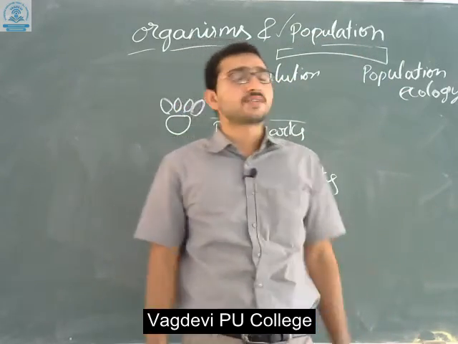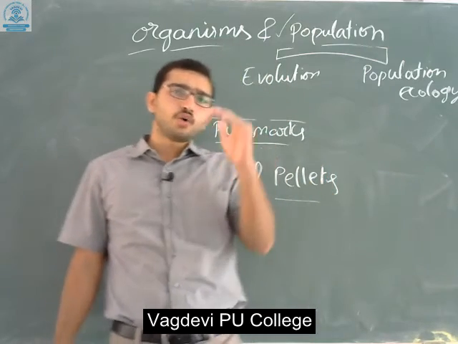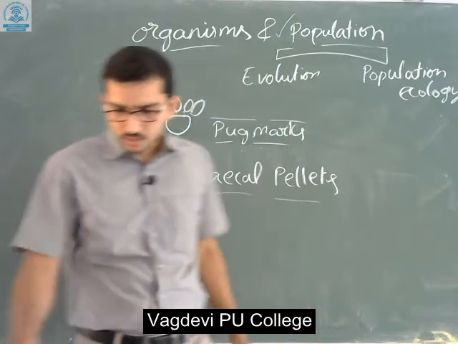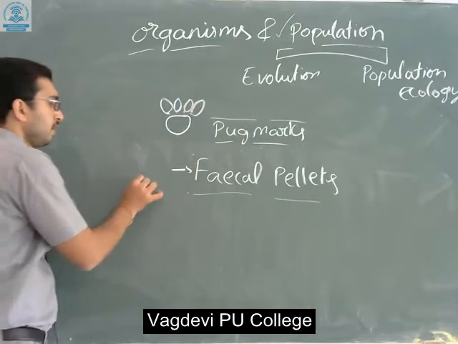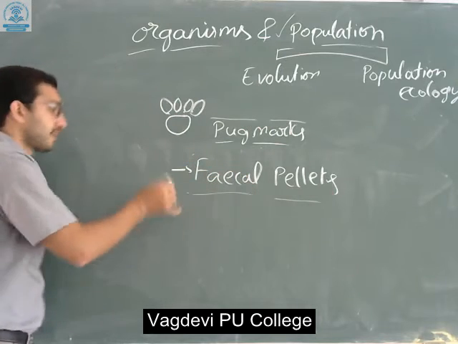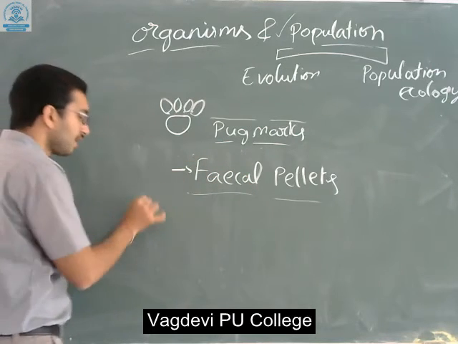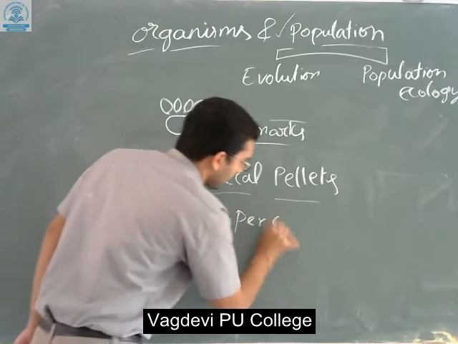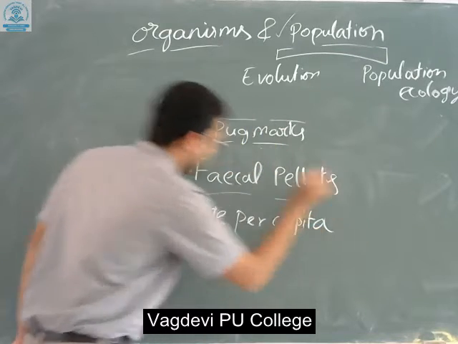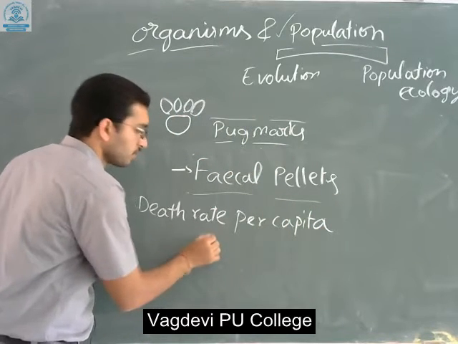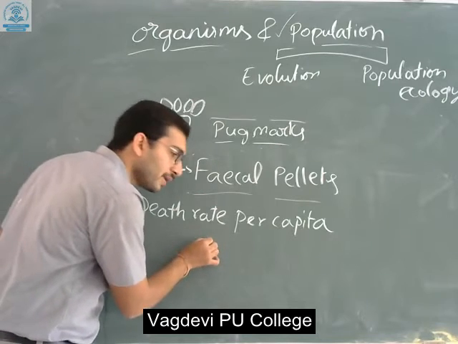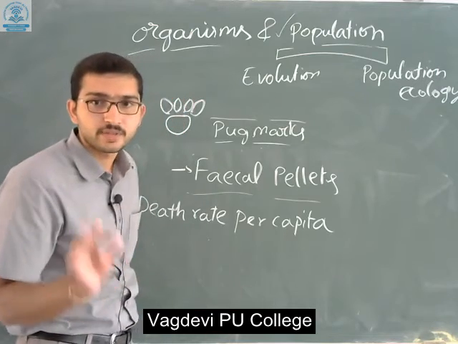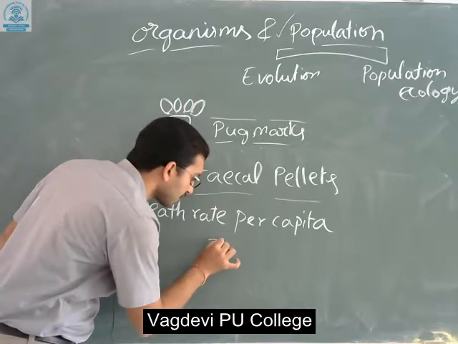After this, if you want to count the death rate per capita, we can count the birth as well as the death rate of tigers. To count the death rate per capita, you have to take how many tigers died during a specific year.